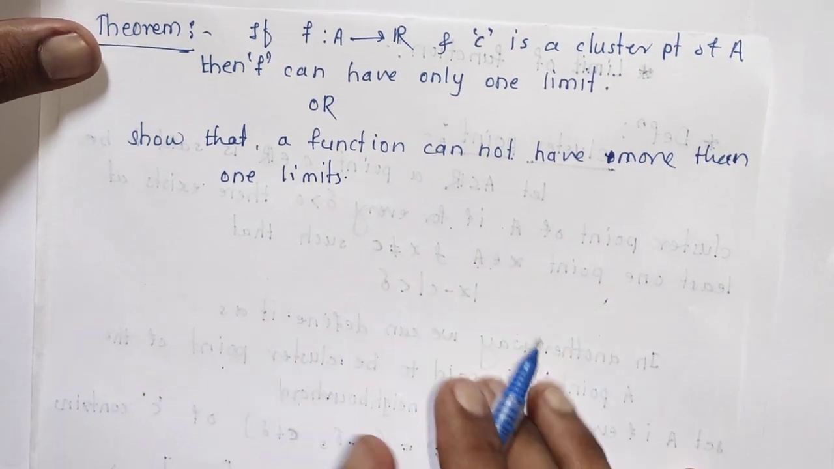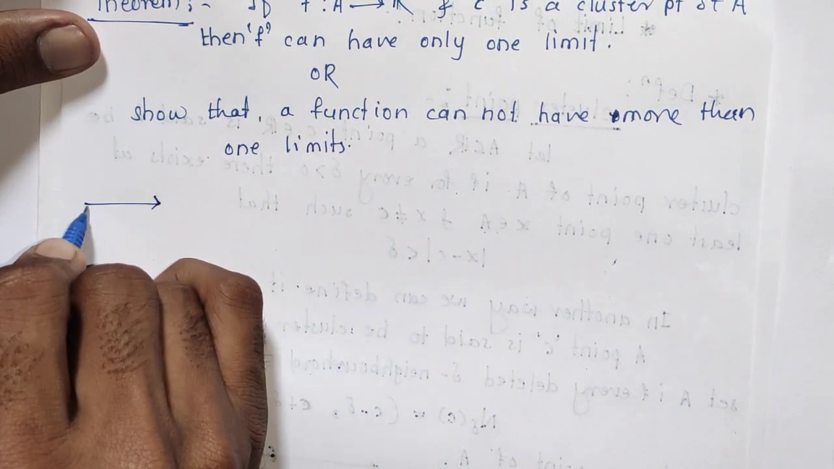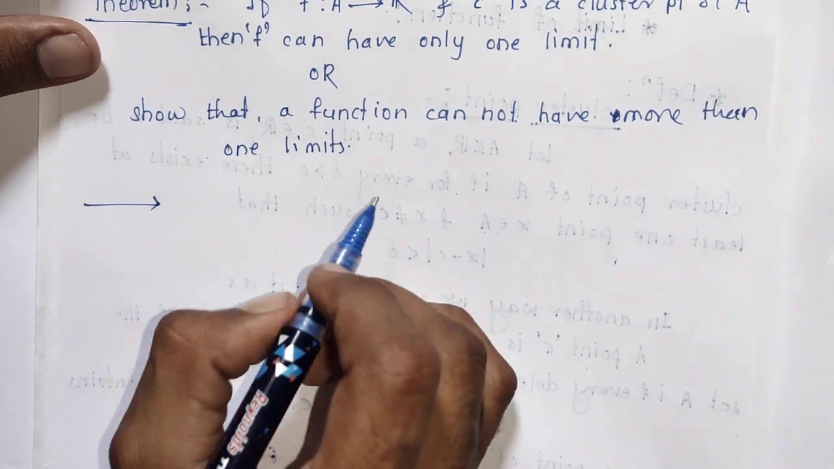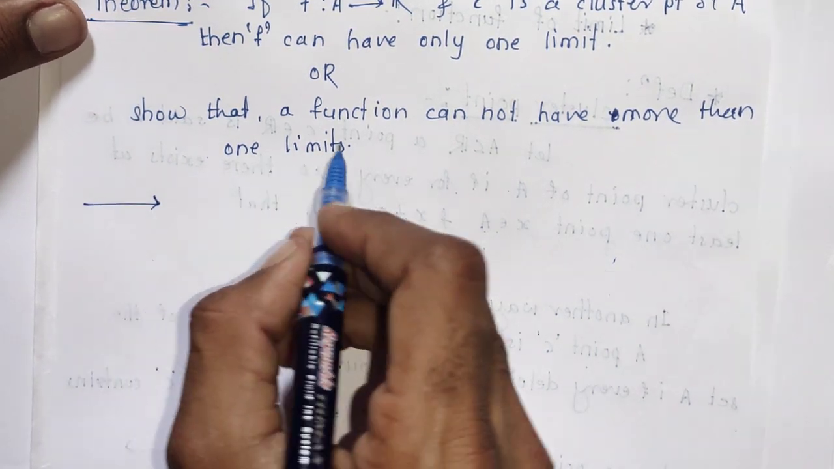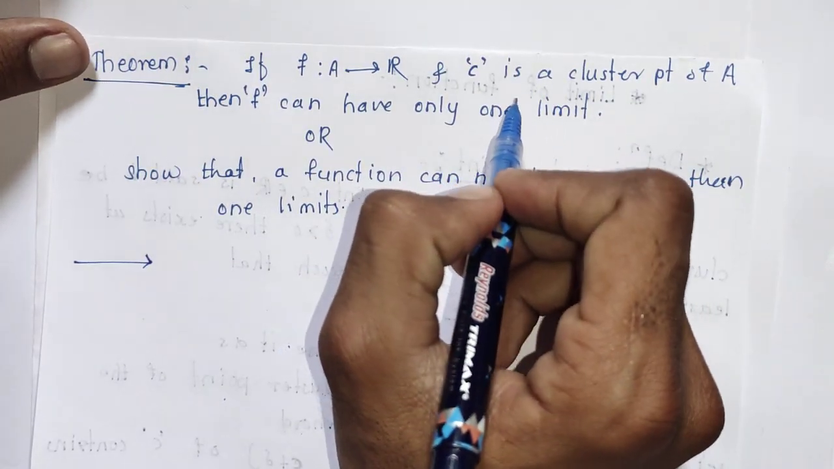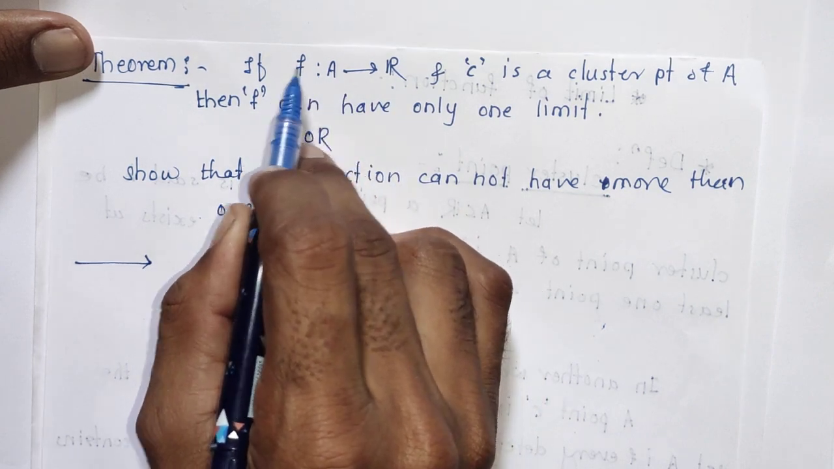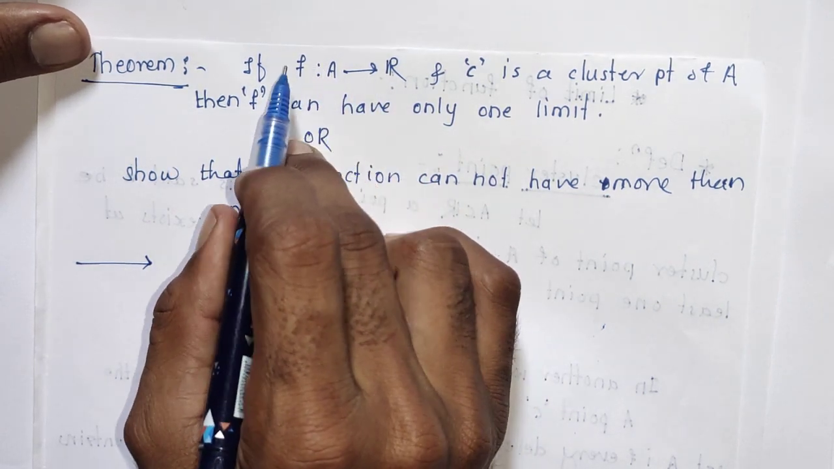So a function cannot have more than one limit. Now to prove this theorem, similar to the second chapter, we will take two limits of the given function. Suppose f is a function and c is a cluster point. Now we will choose L1 and L2. Suppose L1 and L2 are two limits of this function f, and we will show that L1 and